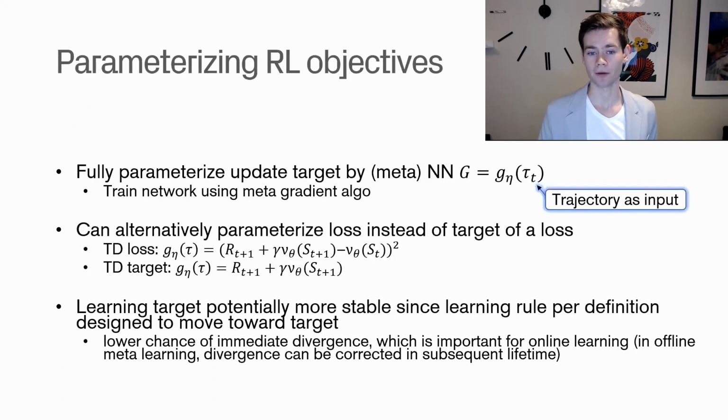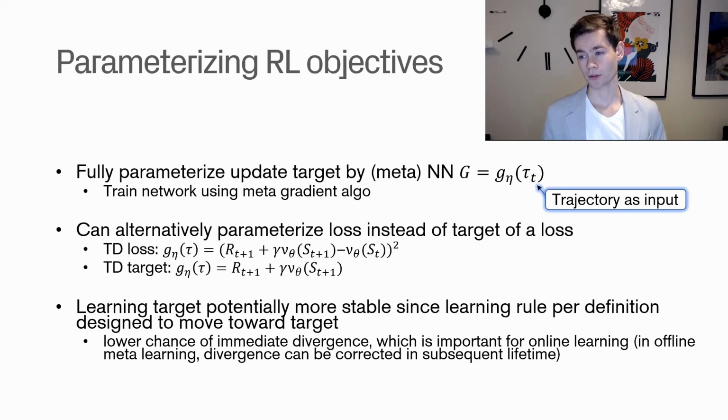What we do differently now is we fully parameterize the update target by a neural network. So G, instead of being sampled from the returns of states, we use a function approximator to get it. As an input to this neural network, we use a trajectory, a sequence of steps, and based on that we try to predict the value of that state.